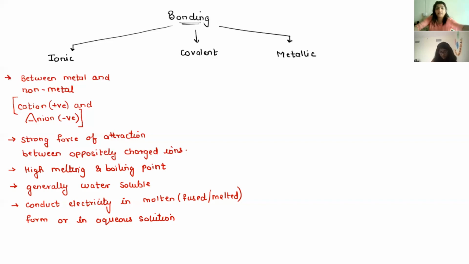Okay. Note point, it will not conduct electricity in solid state.